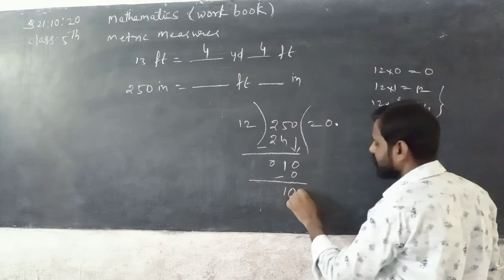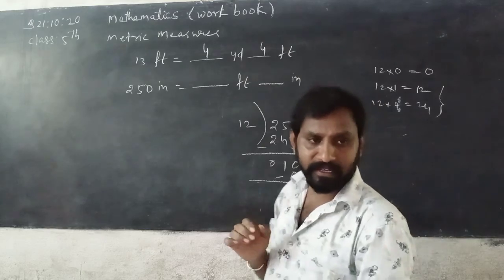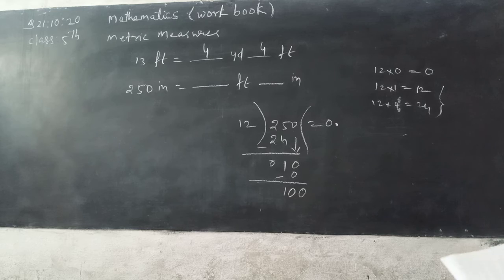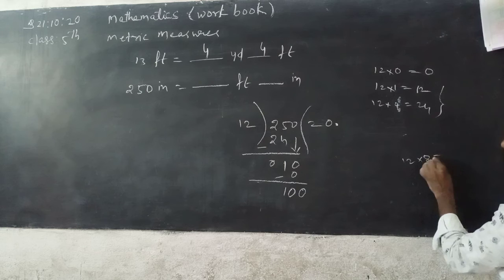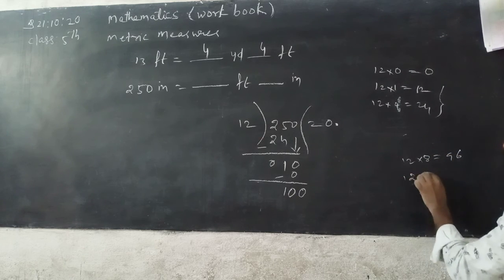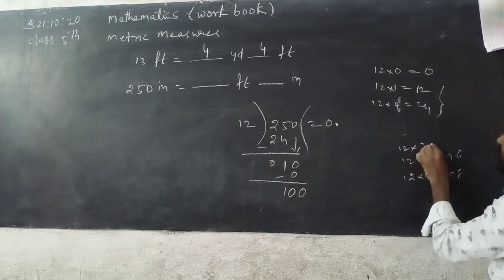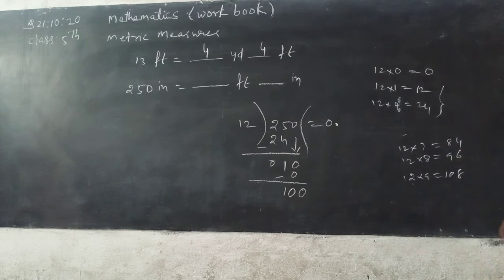Write 0 after 10. Now next, read 12 table. Everybody read. 12 7s are 84, 12 8s are 96, 12 9s are 108.